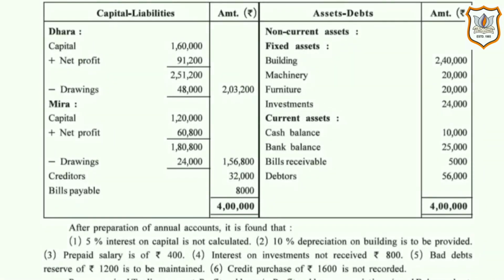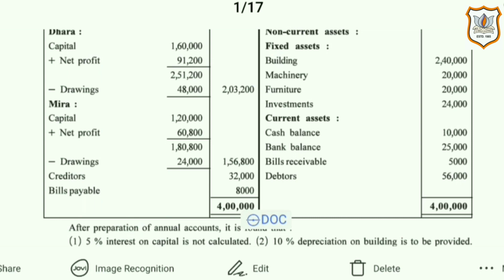like interest on capital, depreciation on building, prepaid salary, interest on investment, bad debt reserve, and unrecorded credit purchase. So here we have to prepare new final account from the old one, which includes revised trading account, profit and loss account, profit and loss appropriation account to show true performance of the business, and new balance sheet to show true position of the business.